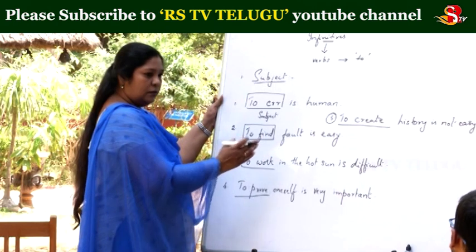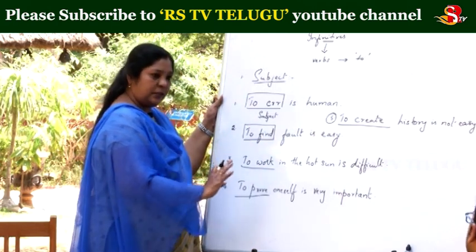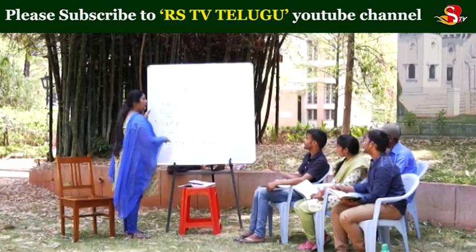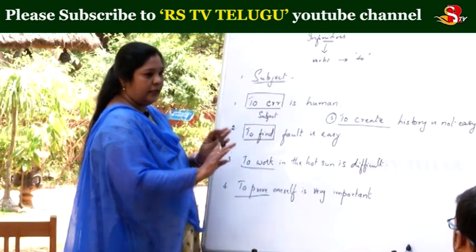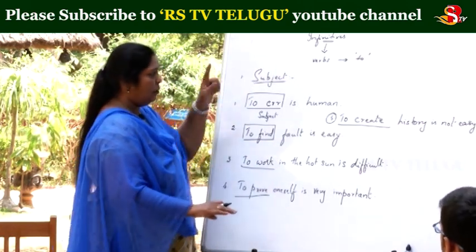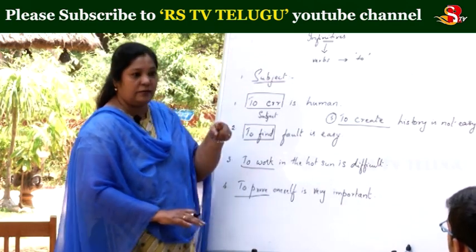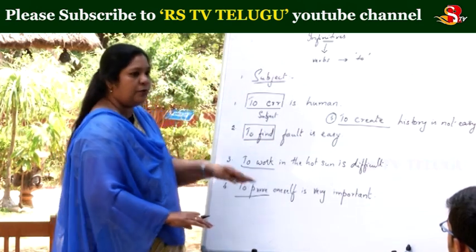So they are also adding something else to this. "To work" is difficult, also possible. But where? To work in the hot sun. "In the hot sun" is giving more information. So each one has got a different role to play. We'll come to that at a later stage. We'll see how these infinitives can act as nouns, adjectives and adverbs. We'll come to know that later.